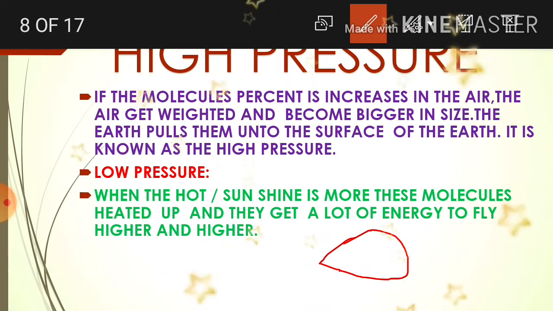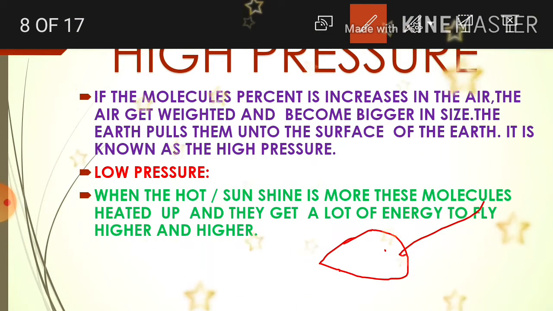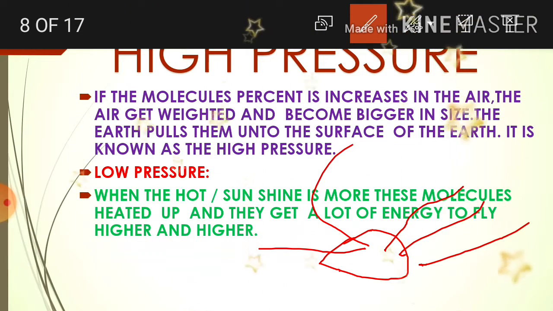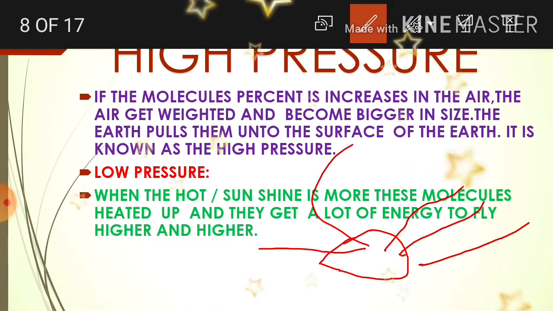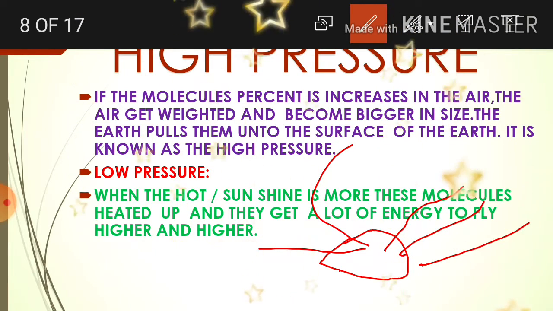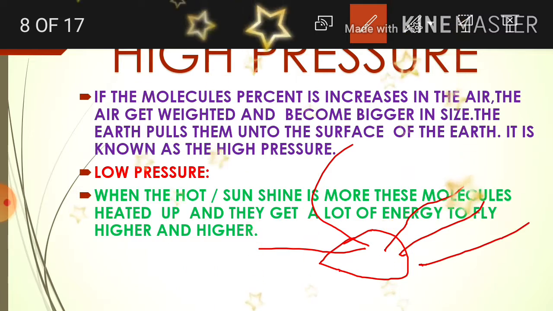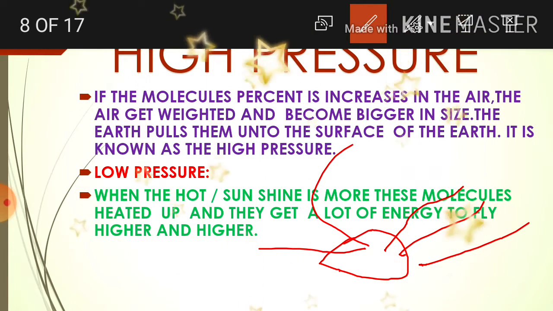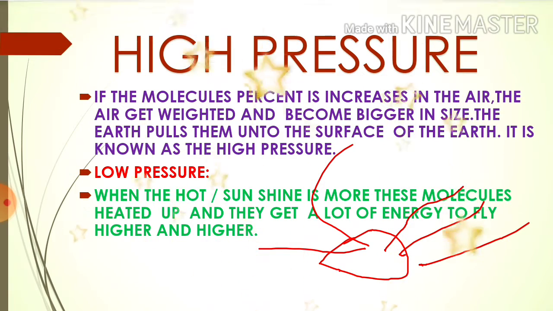Those molecules will be radiated, and when they get recharged, they skip away from that place. Then automatically there is no cloud at all. Like we can see in summer season, no cloud, only clear sky with plenty of sunshine. That position is called low pressure.